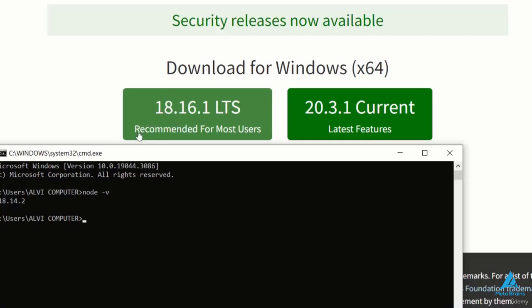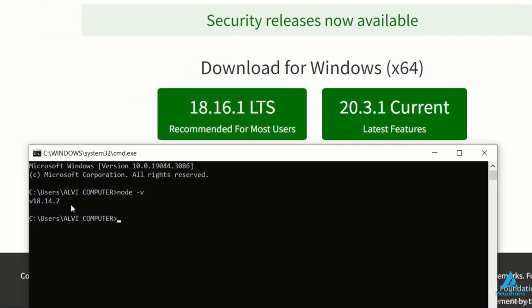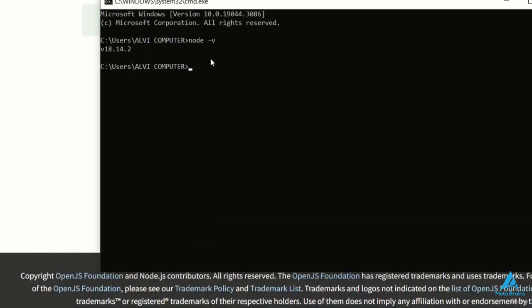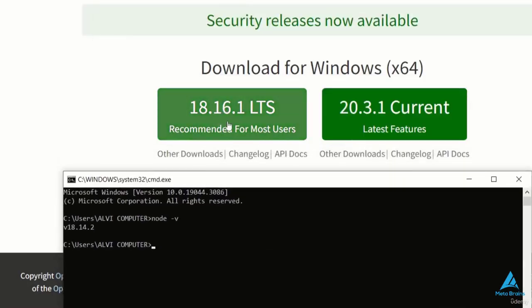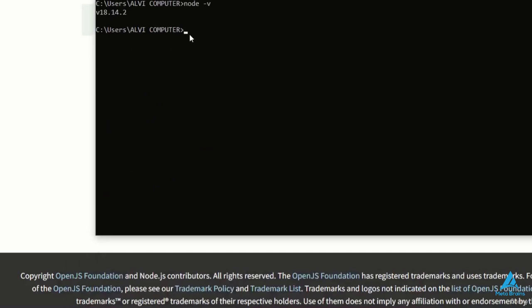If your LTS version is 19 and you have 18, then you have to update it because in the next version you might get bugs. Okay. Secondly, we have to check which NPM version is present. So NPM is already installed with version 9.5. My NPM is already installed, but if you don't have it, you have to install it.